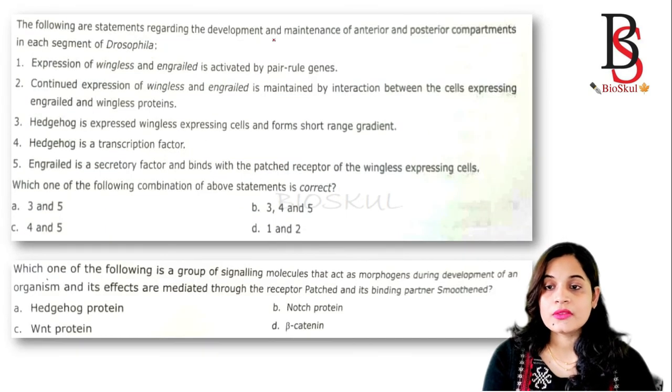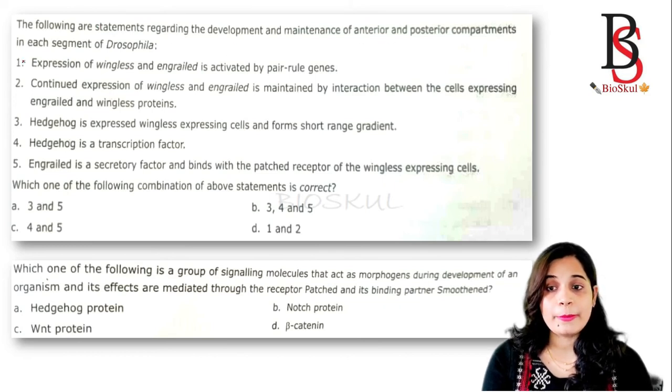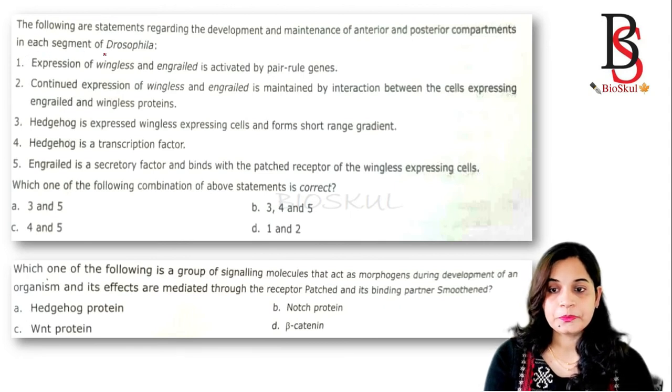Okay, then this one. The following are the statements regarding the development and maintenance of anterior posterior compartment in each segment of Drosophila. Okay, so let's see what the statements are. Expression of wingless and engrailed is activated by pair-rule gene. Yes, the pair-rule gene activates the segment polarity genes, that is wingless and engrailed.